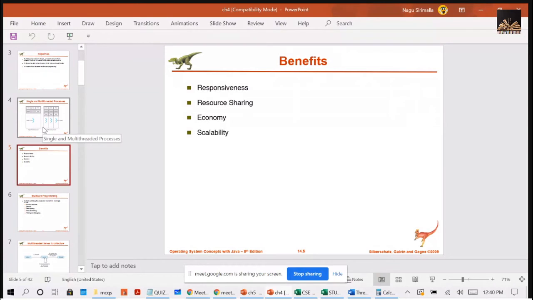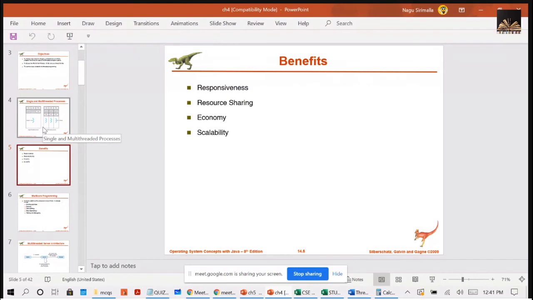Right? So here they have taken a simple example to explain this benefit. In Solaris, if you create a new process, that is 30 times slower than creating a thread. That means creating a thread is 30 times faster than creating a process. When your process is getting executed and some other job has to be done, a process can create a process, but creating a new process is very difficult. Why? Because you have to assign the resources to the newly created process. You have to give separate resources to the process, but creating a thread is very easy.